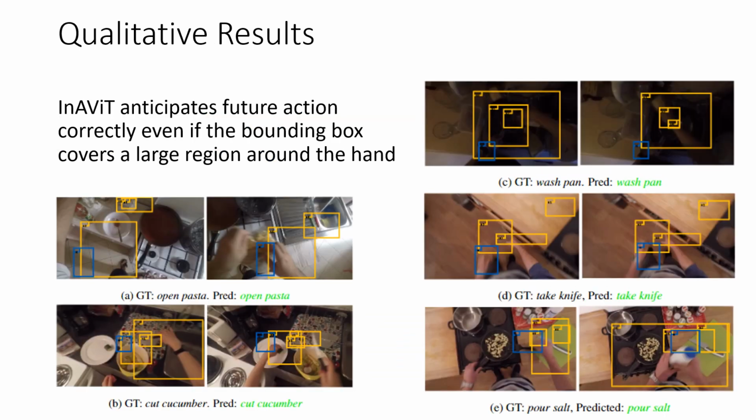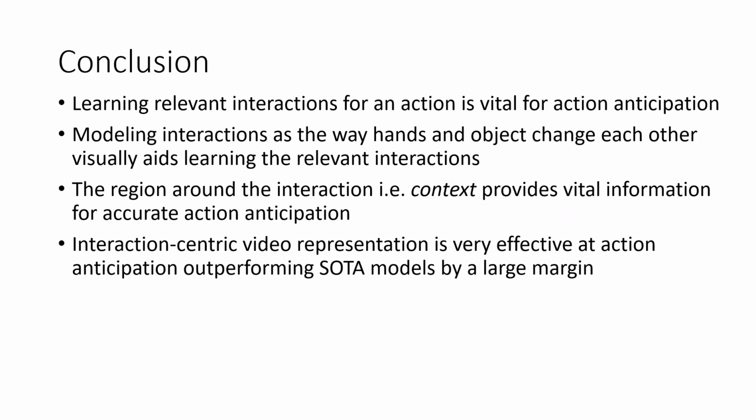Finally, we see some qualitative results. Here, we see that even if the bounding box does not exactly localize the hands and the objects, we are still able to predict the next action. This means that even if the camera moves around and the object detection might not be very accurate, we are still able to predict the next action if the detection covers the region around the hand.